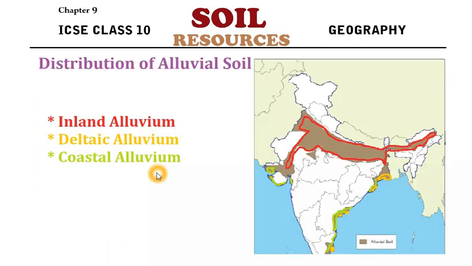Now the distribution of alluvial soil. We have already seen this, so what is the difference? Again, we can classify it into three different categories, distributed in three different places. The areas shown in red have inland alluvium, or inland alluvial soil. As the name suggests, they are in the interior parts of the country. Wherever we have the yellow color, those areas have deltaic alluvium, the delta region, and the green color areas have coastal alluvium. Let's see what the differences are between all three.